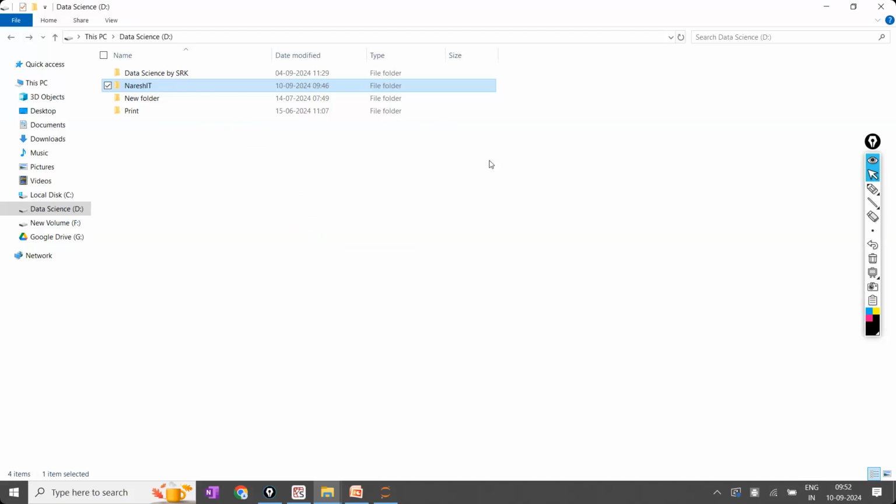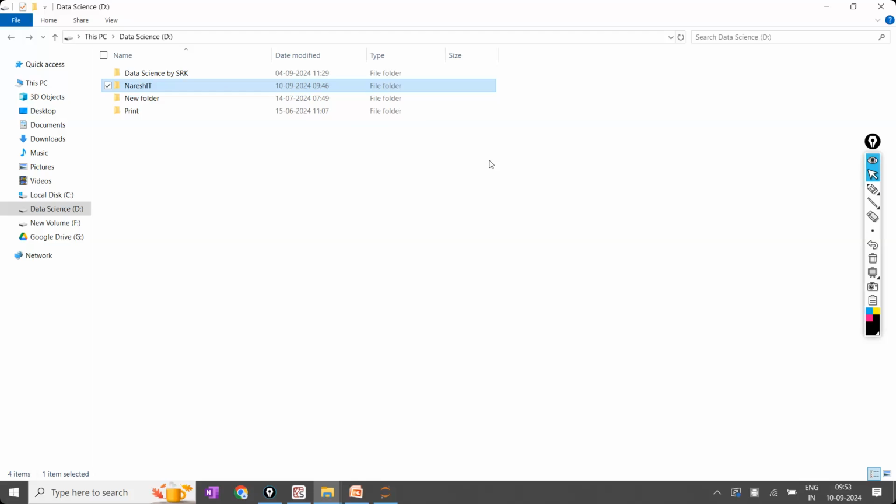Apart from that, in my Google Drive. See, these many locations I have saved. Why? Because of its importance. Google Drive will provide 15 GB free, and I'm going to use that also. In that 15 GB free drive, I'm going to add all my important information. I will keep it there only.